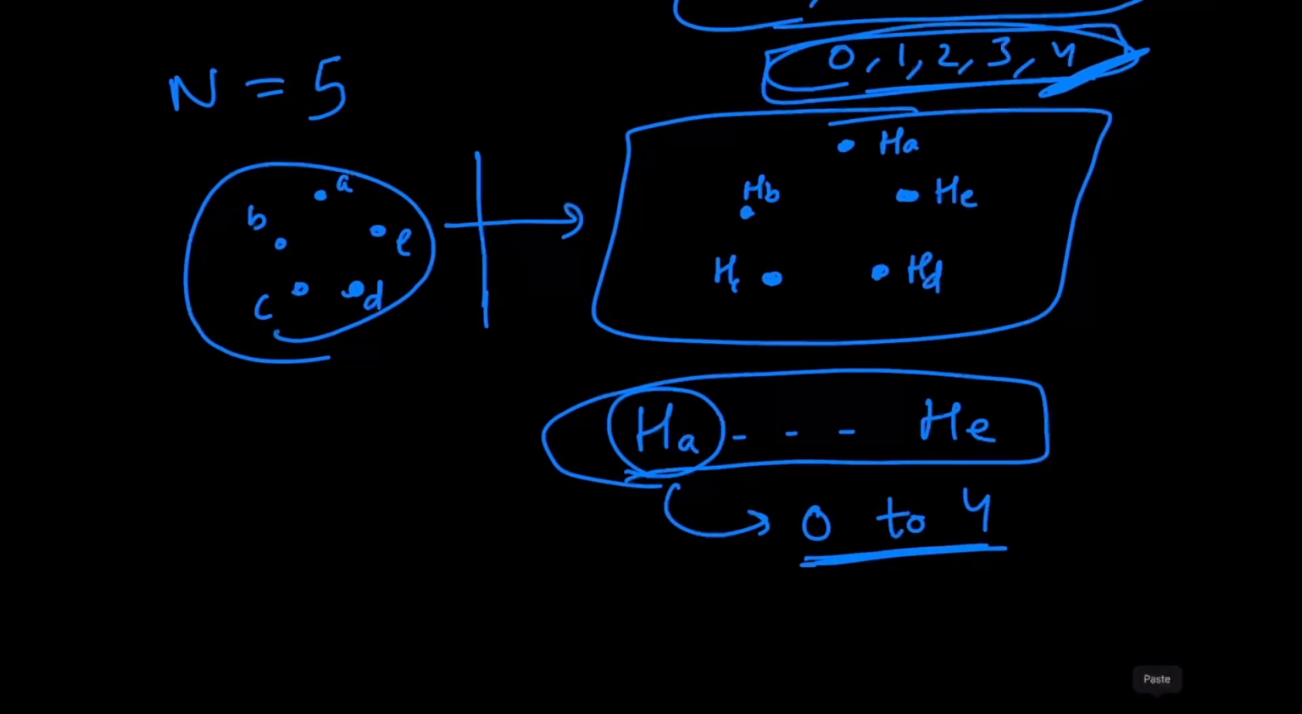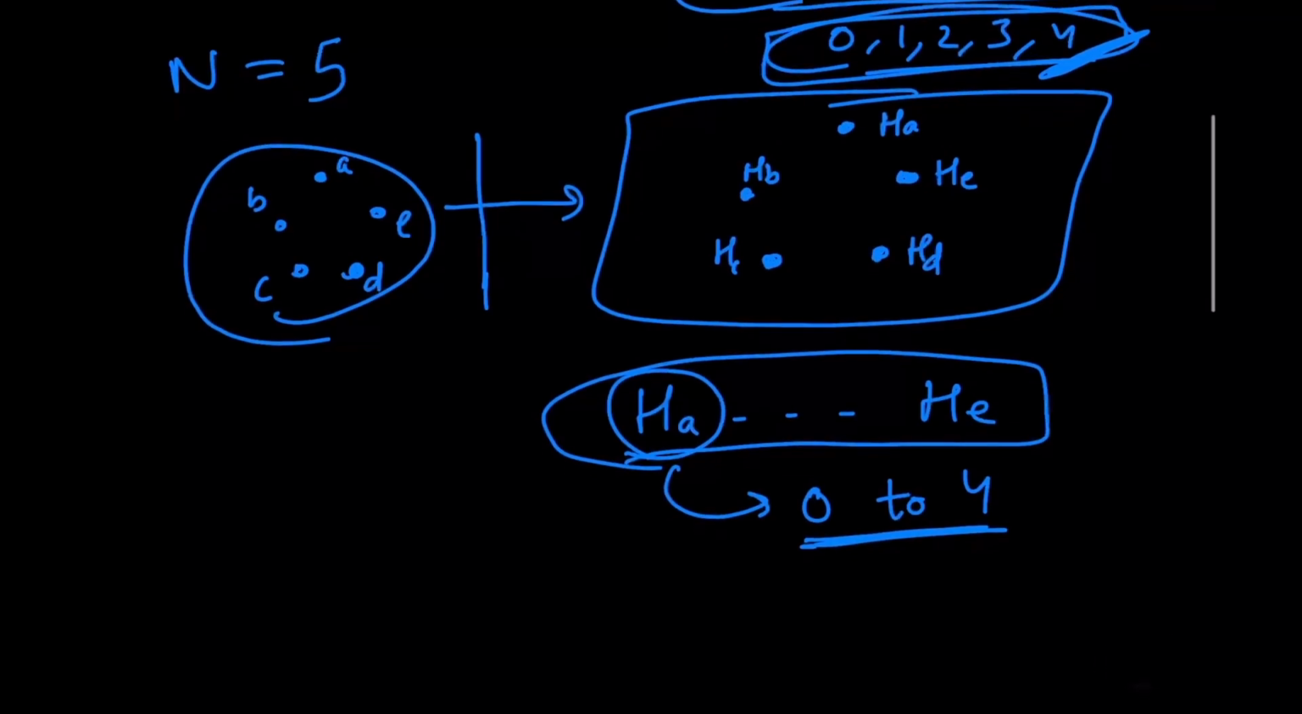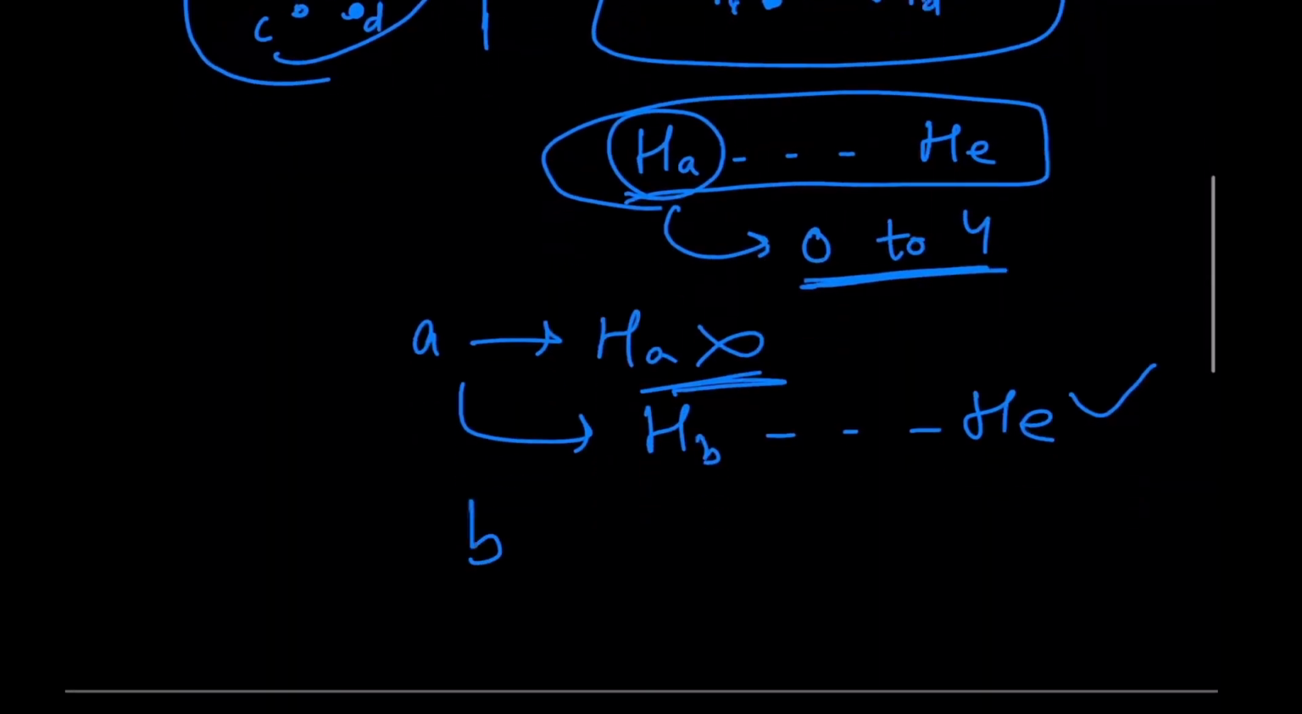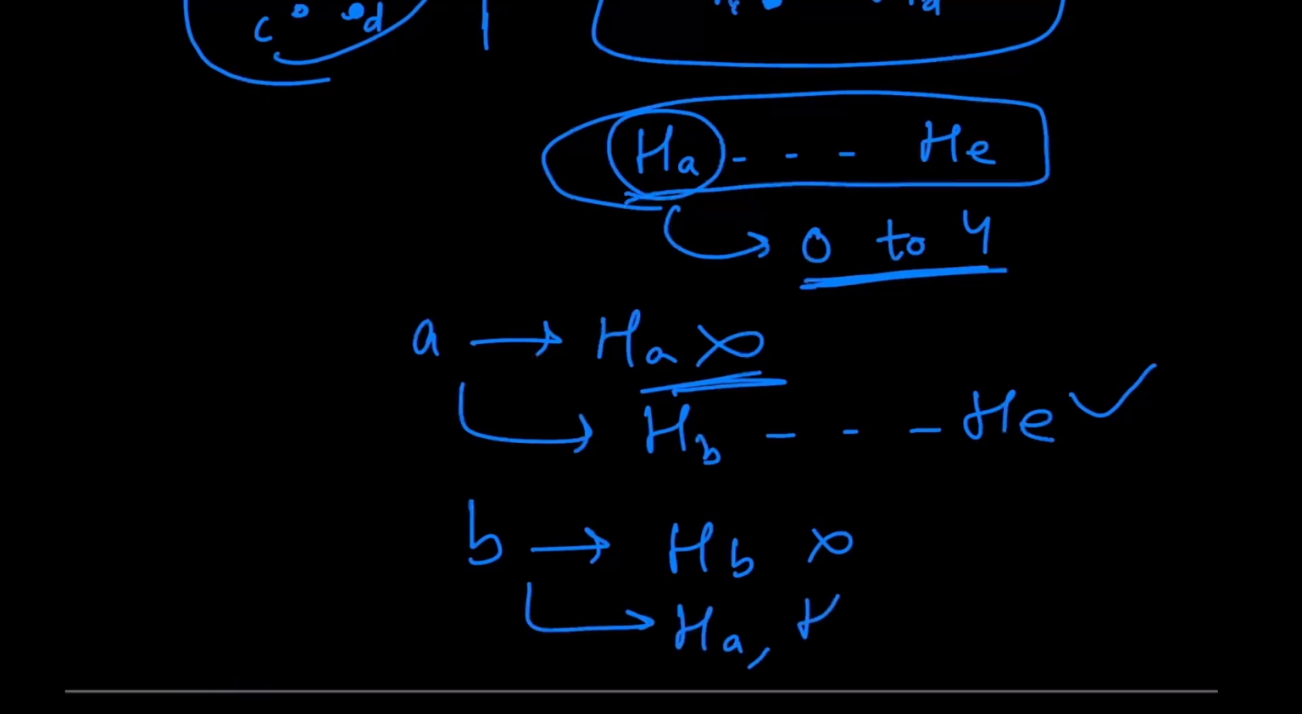And of course, since they're wearing their own hat, for example, person A only knows the values HB, HC, HD, and HE. He does not know his own value, so A does not know the value of HA. A does know the values HB all the way to HE, but not HA. Similarly, B does not know the value of HB, but he knows the values of HA and HC all the way to HE.